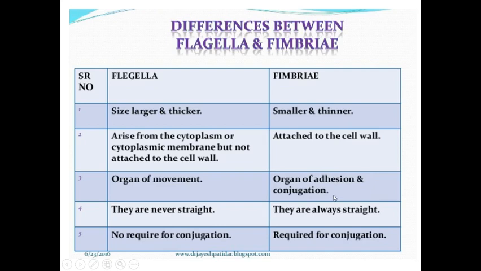They are not used for locomotion. Flagella are never straight, they are helical in structure, and fimbriae always look straight. Flagella are not required for conjugation, but for the bacterial conjugation process, fimbriae are required. So this is the difference between flagella and fimbriae, and we completed all the points of today's lecture.